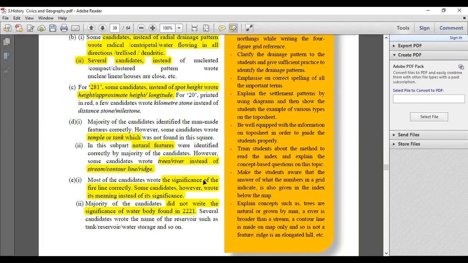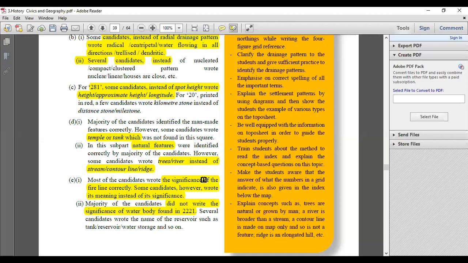Majority of the candidates could identify the man-made features correctly. You know, the very big million-dollar question. Sir, trees ko hamein man-made mein likhna hai ya natural mein likhna hai? Features identify karne ko bola, toh my answer is dono mein mat likho. So it may be that the tree might be grown by human efforts. It's a natural feature, but why do you want to mention trees? They are looking forward to some other answers apart from trees. So avoid writing tree. Anything else is fine.